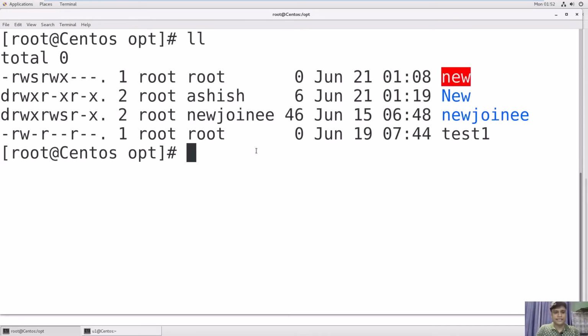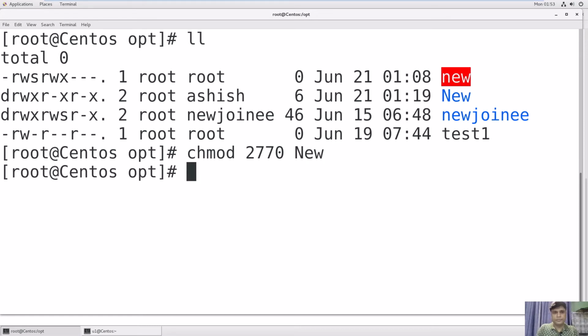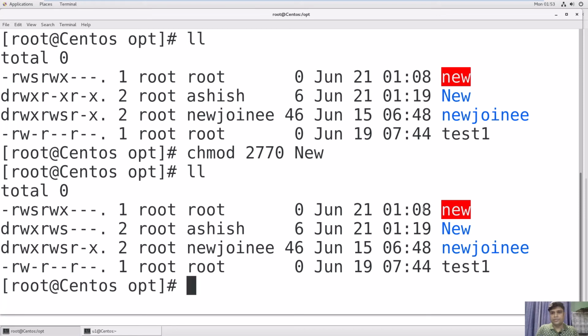Now we will set the setgid permission, so use chmod and 2 to set setgid, 770, right? So owner and group have full permission for this directory, and check. Now setgid is set on this directory. So what will happen, the users of this Ashish group can access this folder, and this folder will become common for all the users of group Ashish. They can create, modify and delete files in this group.